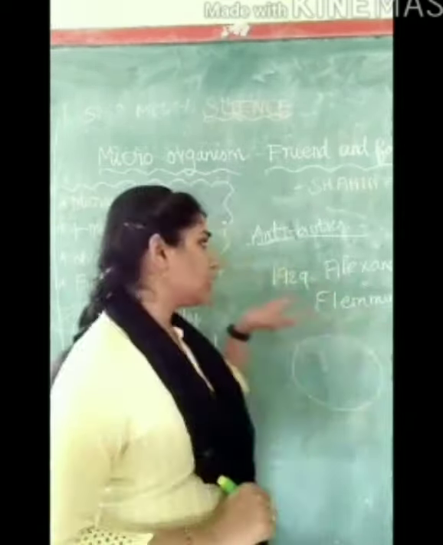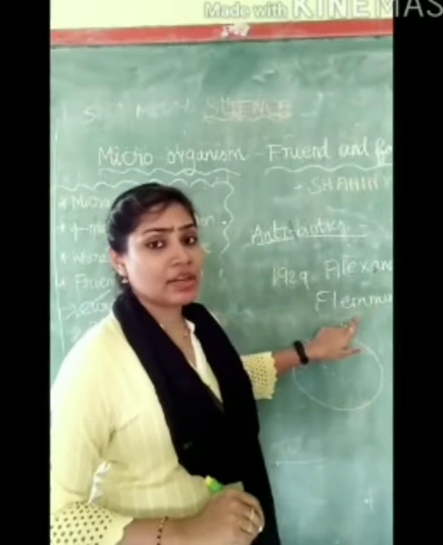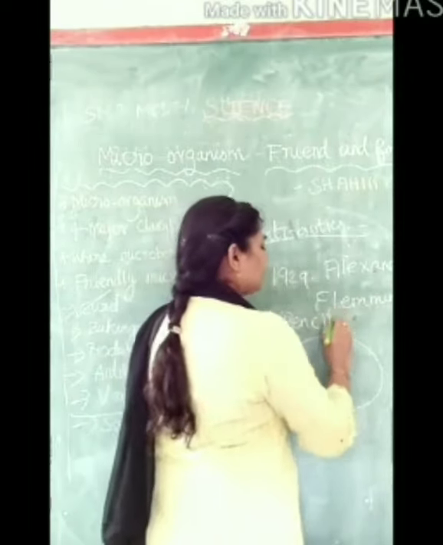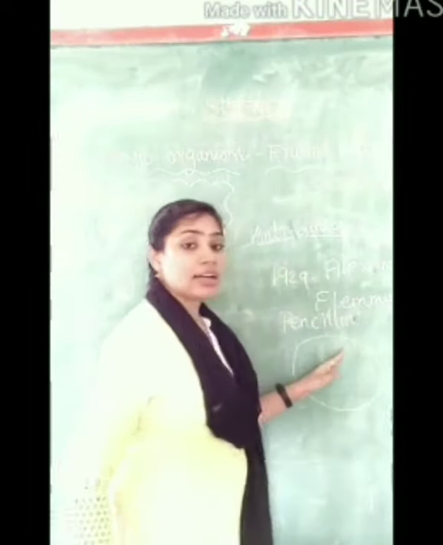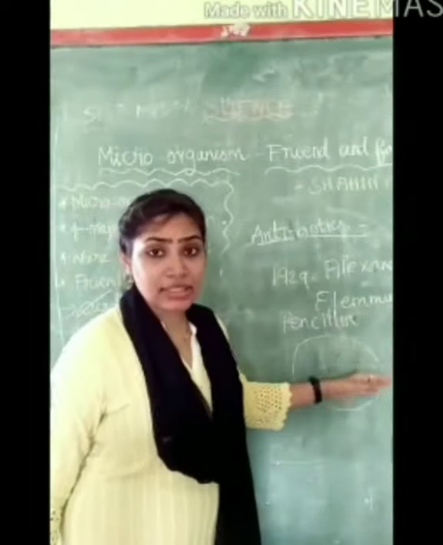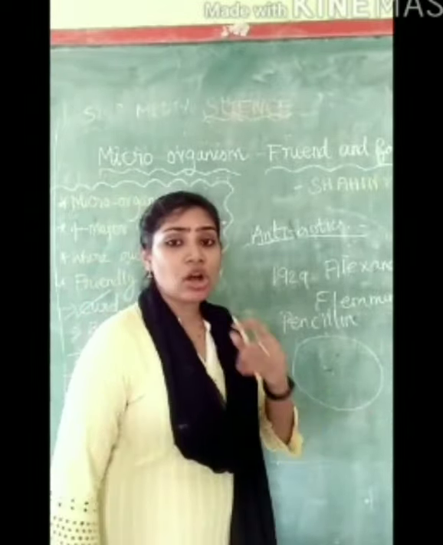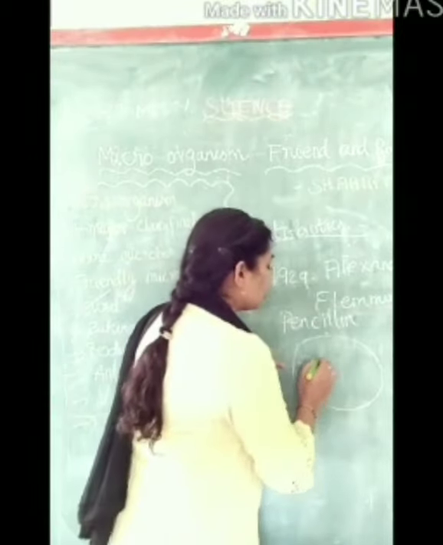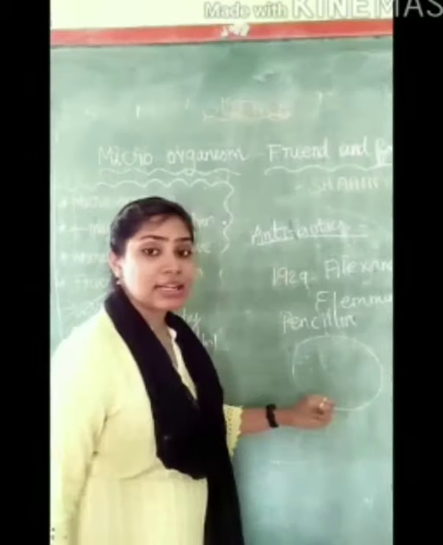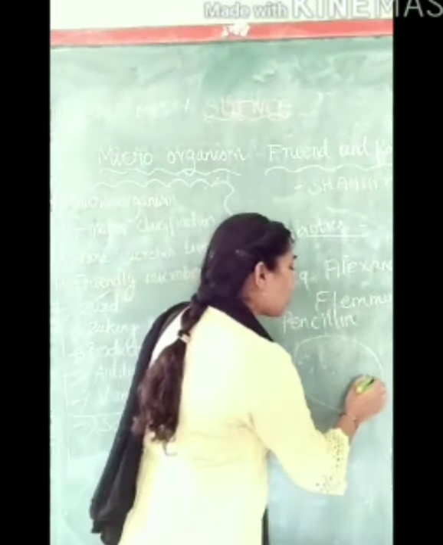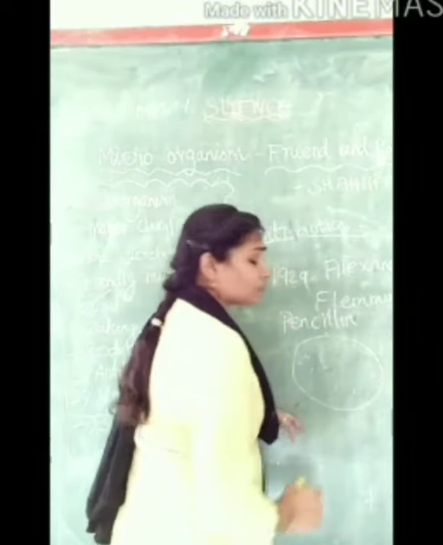In 1929, Alexander Fleming discovered the antibiotic called penicillin. He cultured bacteria in his culture plate. He found the growth of fungi in the culture plate, which killed the growth of other bacteria.